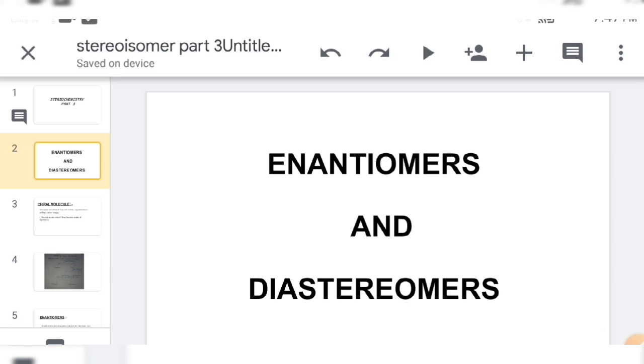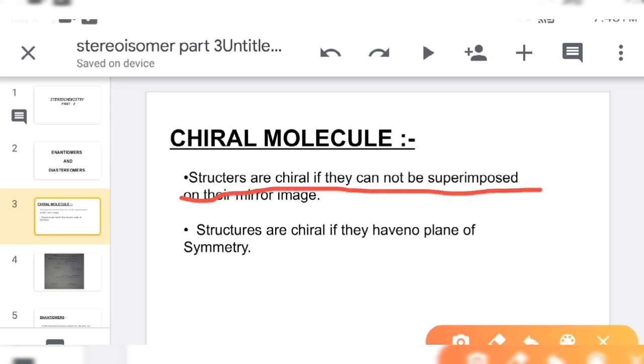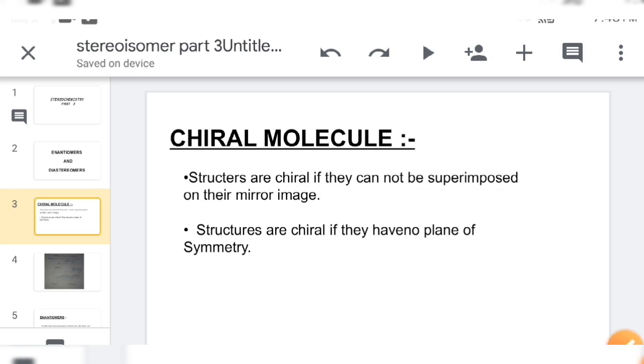In my previous video, I told about chiral molecules. So we have to remember 2 points about chiral molecules. Structures are chiral if they cannot be superimposed on their mirror image. So if two structures are not superimposable and they are each other's mirror image, then we can call the structures chiral molecules.